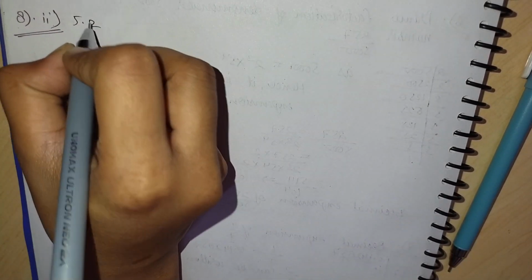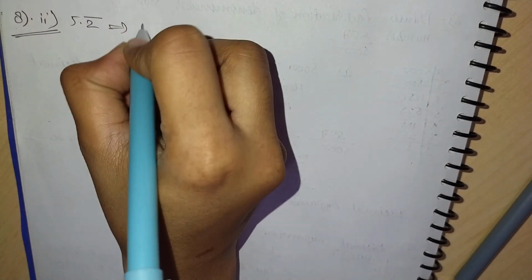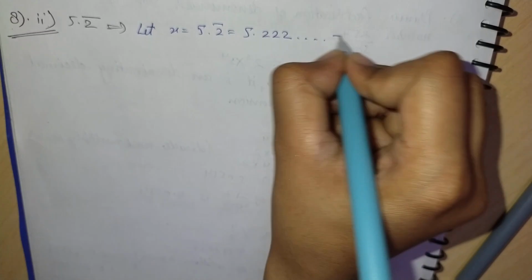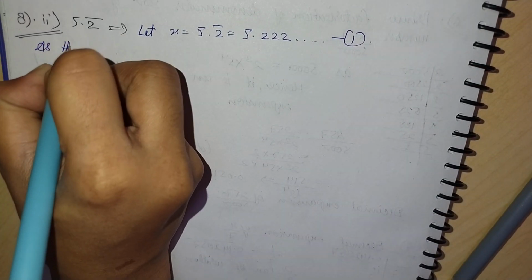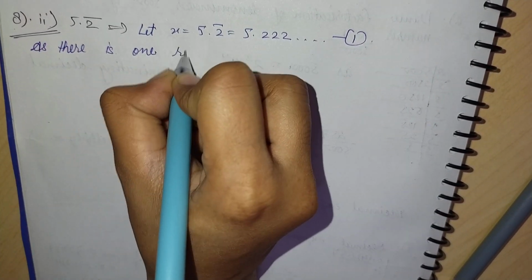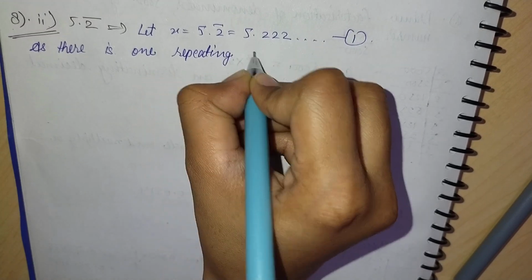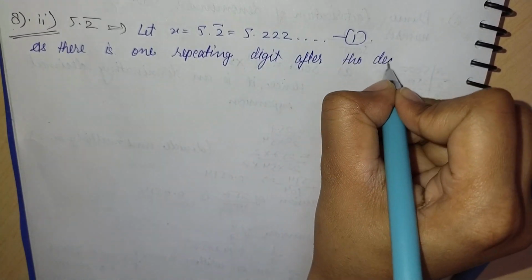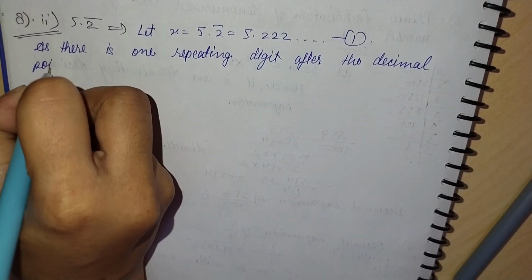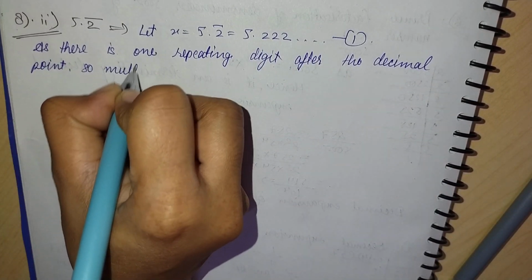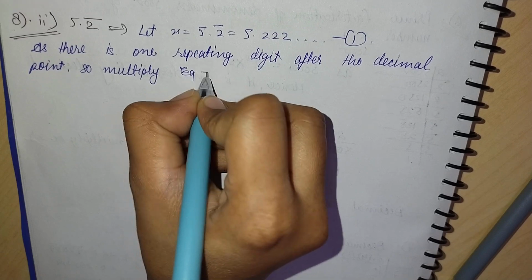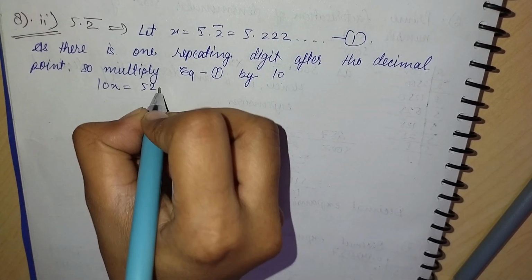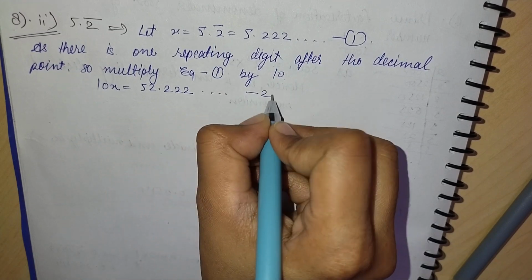Now the 8th second part is 5.2 repeating. So on solving it, let x be equal to 5.222, and mark it as the first equation. As there is one repeating digit after the decimal point, we will multiply the first equation by 10, and we will write 10x is equal to 52.22 with infinite numbers of 2, and put it as the second equation.